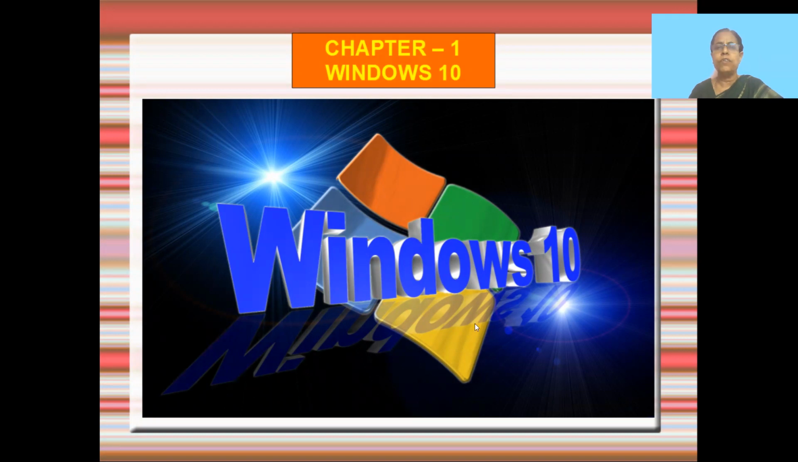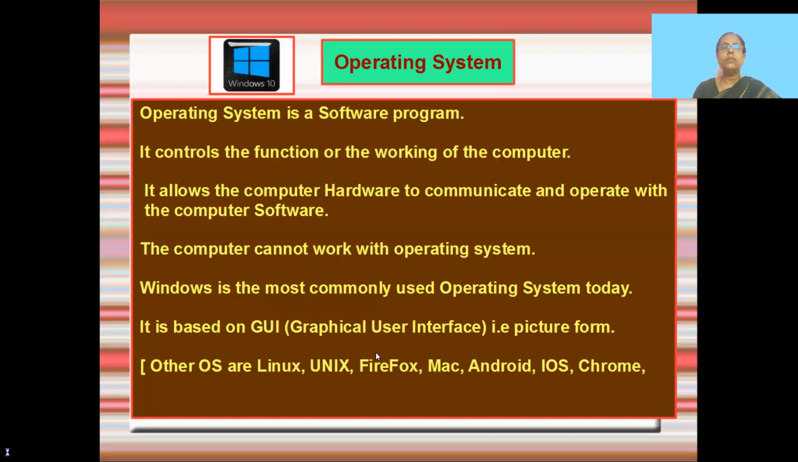This is the icon for Windows 10 and it comes with the wordings of the Microsoft people who have given the name as Windows 10. Now, as I told you, we'll learn about the operating systems of Windows 10. So, this is your Windows 10 icon or your start button. It looks like this. Now, as I told you, the computer cannot function without the operating system.